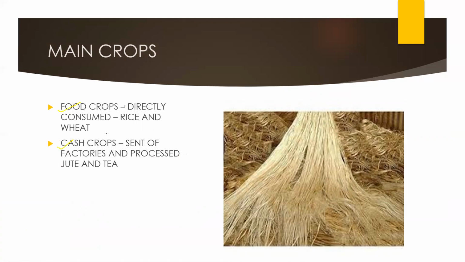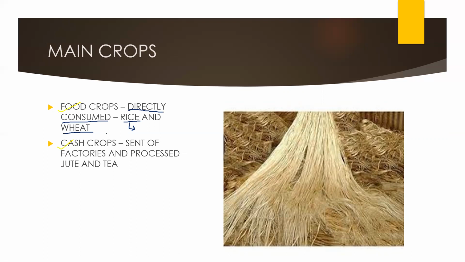Food crop means directly consumed by the farmers. They consume it and also sell it, but it is consumed directly without any processing. That is rice and wheat. Rice we consume by boiling it and eating. Wheat we consume in the form of bread and rotis, and rice as chawal.